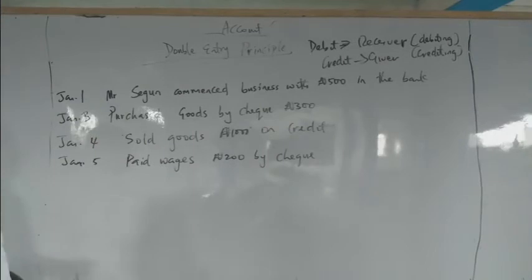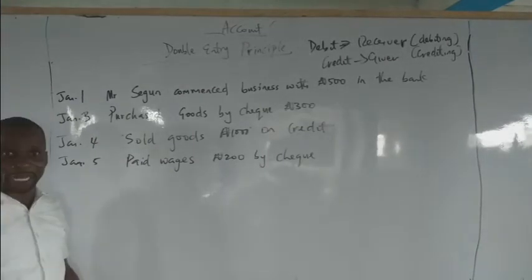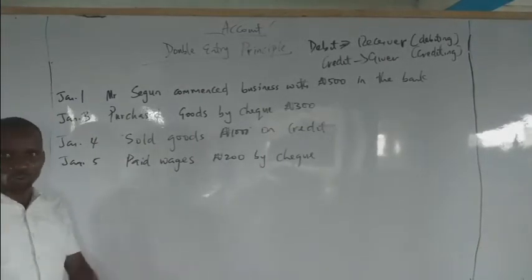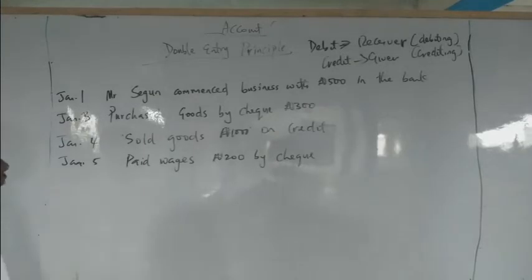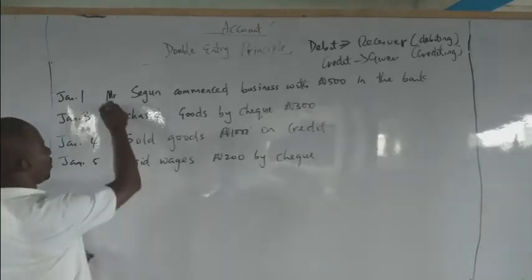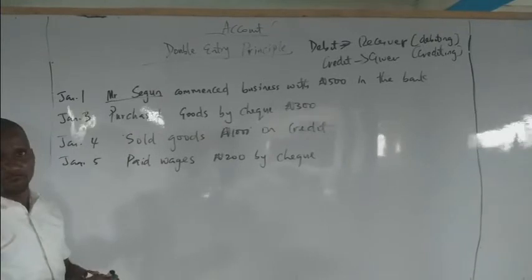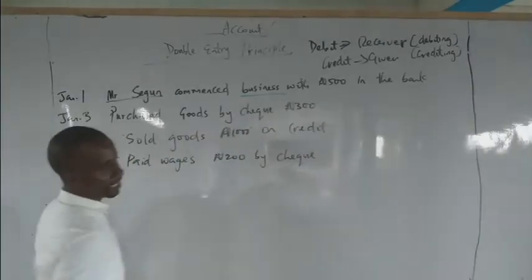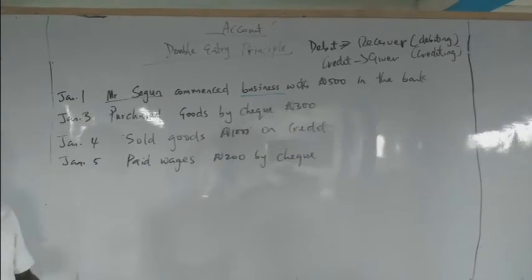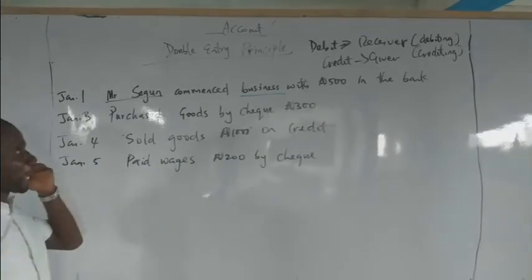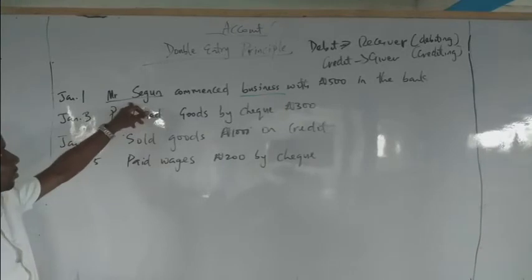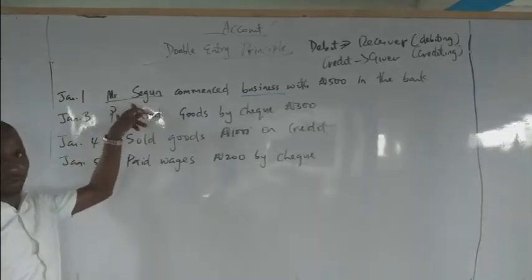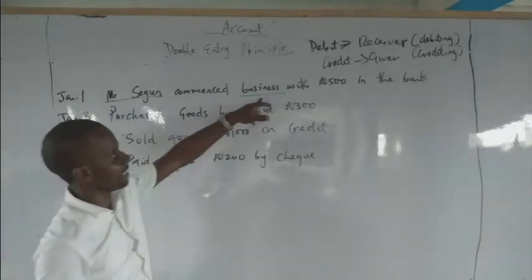Now, two parties are involved, or two accounts, anyhow you want to look at it. Two accounts, two parties, two people involved. There is one, Mr. Shegun, which is one of the parties or accounts, and then there is the business.